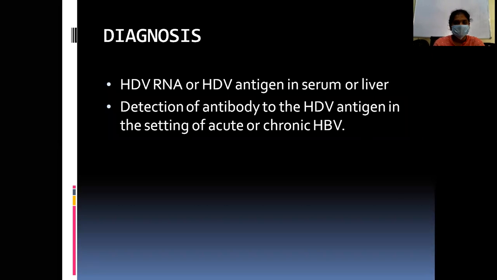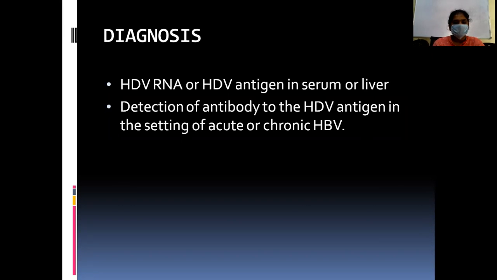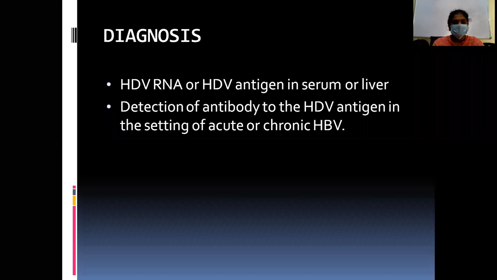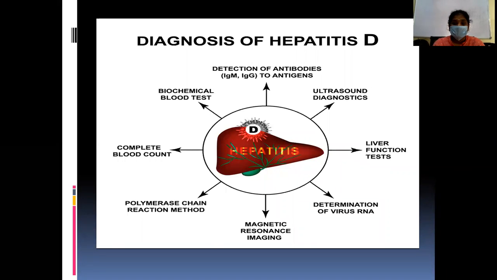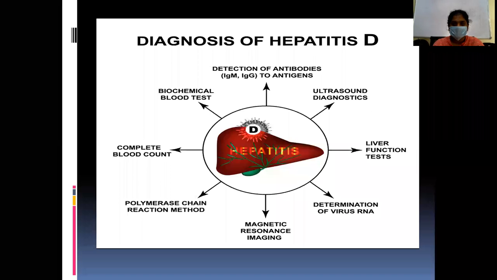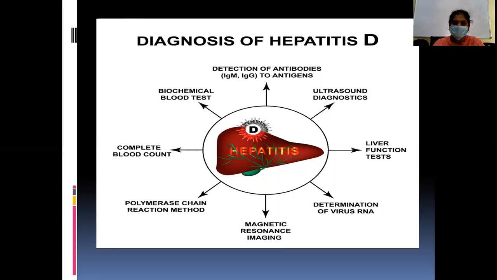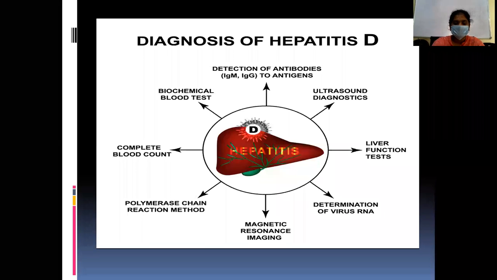So the diagnosis of hepatitis D infection is hepatitis D RNA or the hepatitis D virus antigen in the serum or the liver, and the detection of antibodies to the hepatitis D virus antigen in the setting of acute or chronic hepatitis B virus infection. So the diagnosis: detection of the antibodies to the antigen, ultrasound diagnosis, liver function tests, which may show altered liver enzymes, determination of the virus RNA, MRI, PCR, and the complete blood count for the infection reactions and the biochemical blood tests.